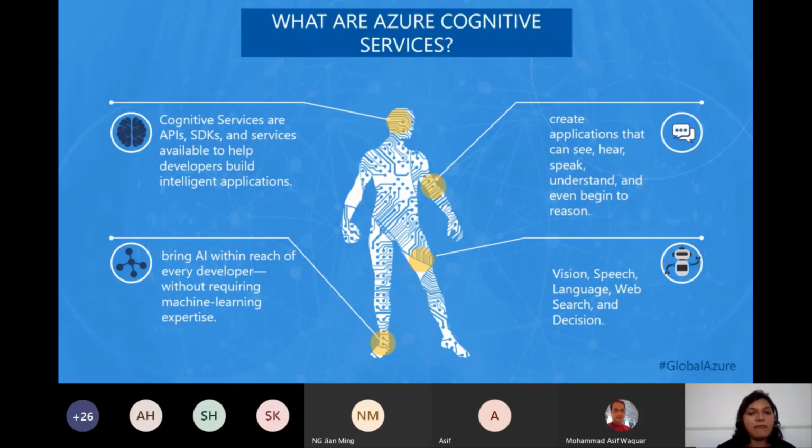and decision making. What Cognitive Services essentially sets out to target is to bring AI within the reach of every developer. So if I have to build complex applications and have them up and running in maybe a few weeks or a few days, without having to understand the logic behind machine learning modeling, or having to sit down and actually build a machine learning model. For developers who are familiar with APIs, SDKs, and programming languages, and want to leverage machine learning models, we have Azure Cognitive Services.